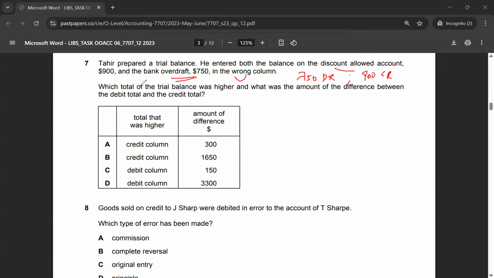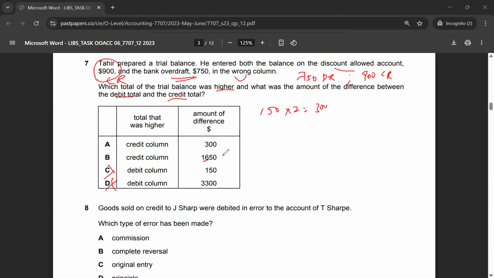So what the question is asking here is which total of the trial balance was higher and what was the amount of the difference between the total debit and total credit. So a higher amount went to the credit side, so it would be credit. So it's either A or B. Option C and D won't be applicable in this case. Now the amount, the error is for 150, and it would be multiplied by 2, so twice the error, 1650.